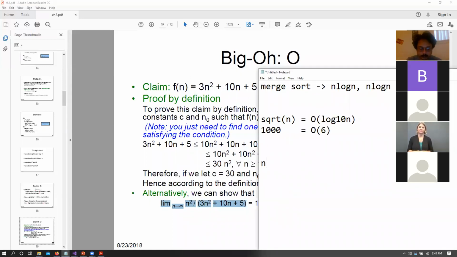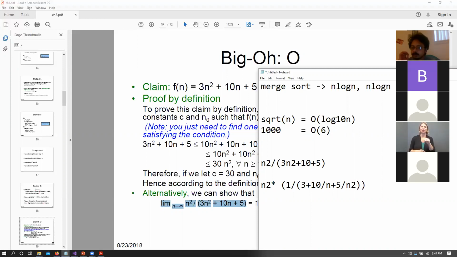This n squared divided by 3n squared plus 10n plus 5, right? We can take out n squared from the entire equation and say n squared times 1 divided by 3 plus 10 divided by n plus 5 divided by n squared, right?